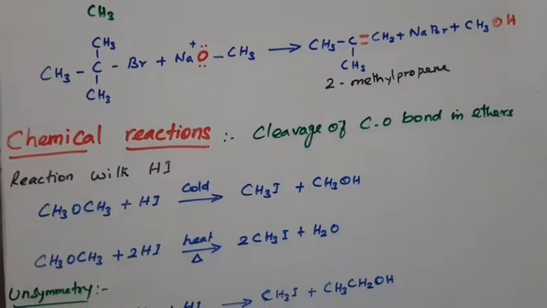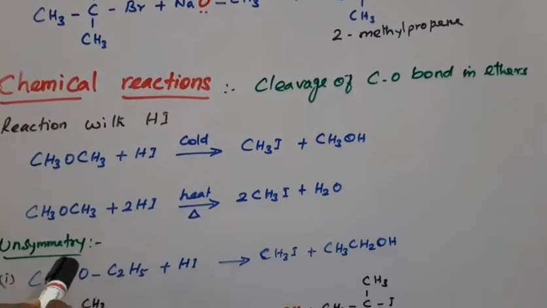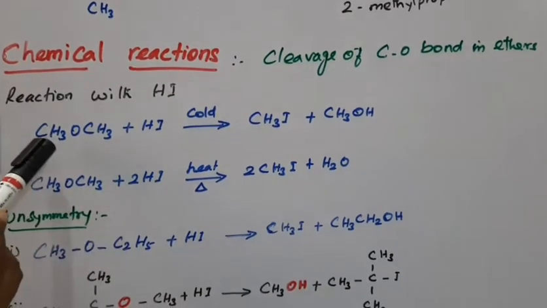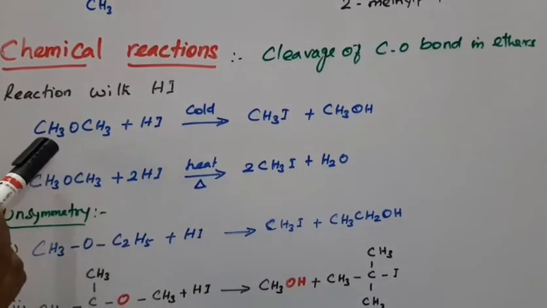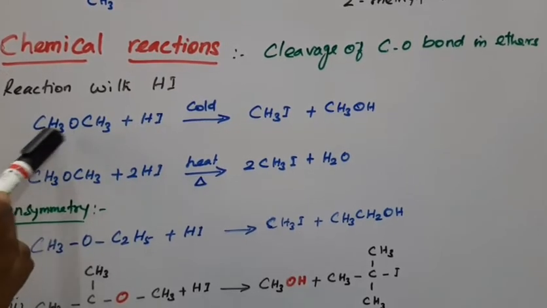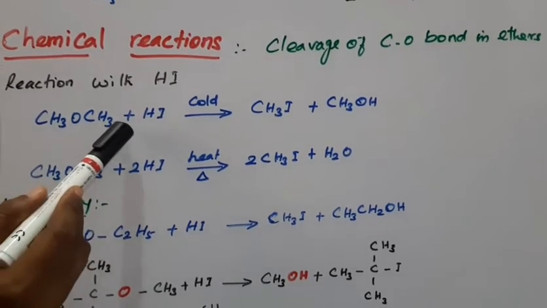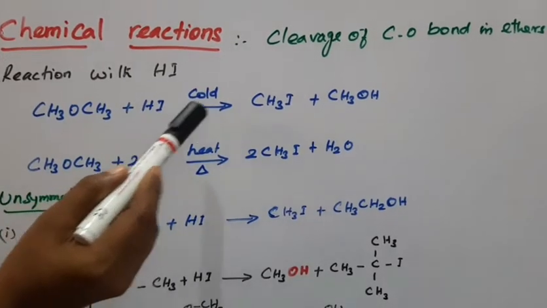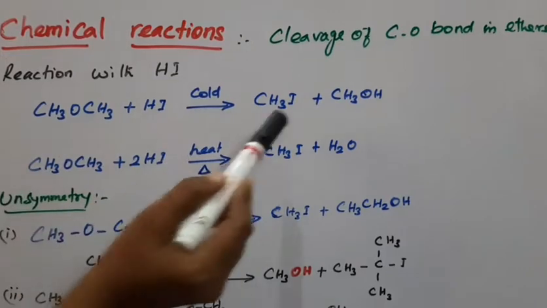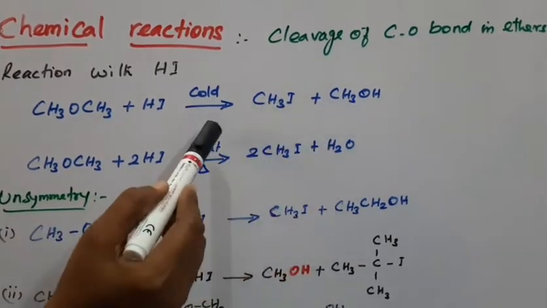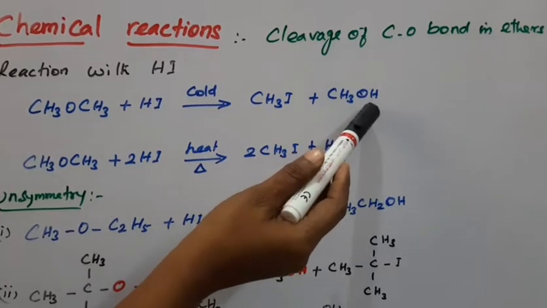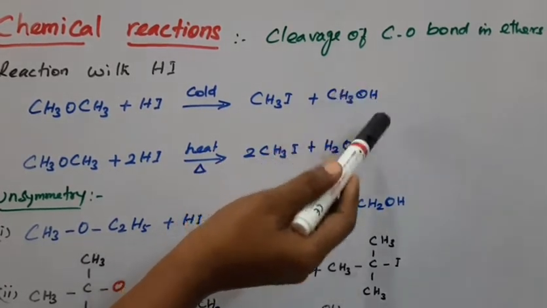Students, this is a very important reaction mechanism. Reaction with hydrogen iodide for symmetrical ether. Symmetric ether means these two R groups are the same. Okay, methoxymethane reacts with hydrogen iodide under cold conditions. It produces two products, that is alkyl iodide and alcohol. Okay, alkyl iodide and the alcohol.